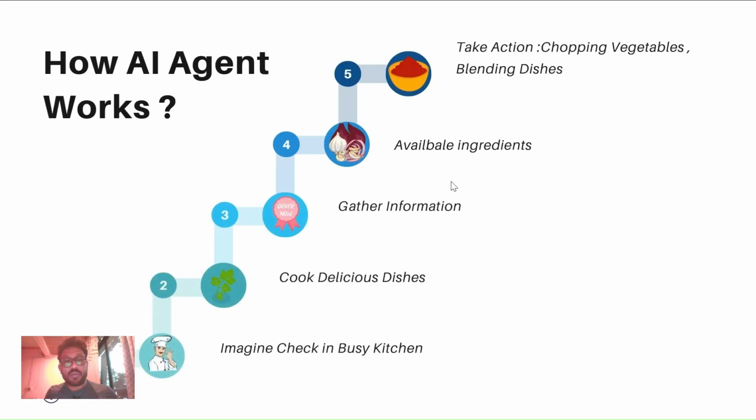Suppose you are a cook in a busy kitchen, and your aim is to cook delicious dishes that will help your restaurant grow your business. So as a cook, you will gather the information if someone orders some dishes. Depending on this information, you will check what ingredients are available in the kitchen. And depending on the ingredients, you will take action, like chopping the vegetables and blending, and you will make delicious dishes. So this is how AI agents work.